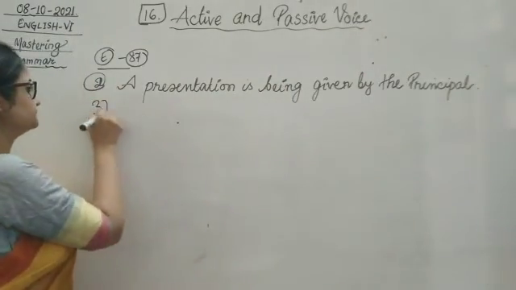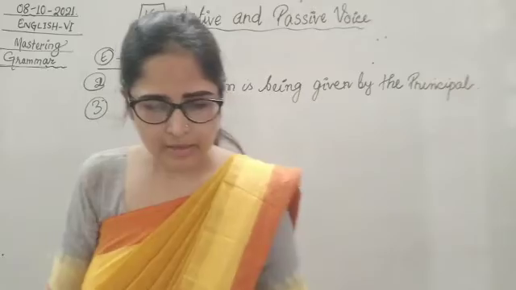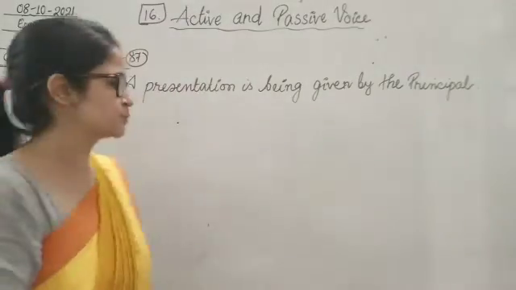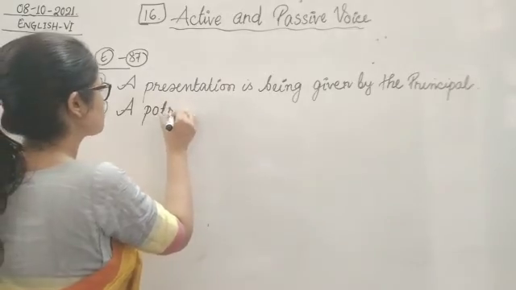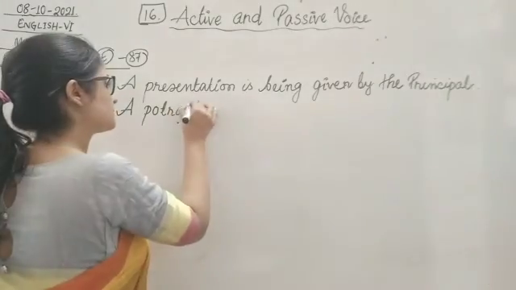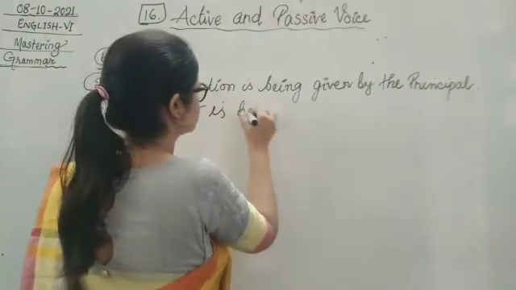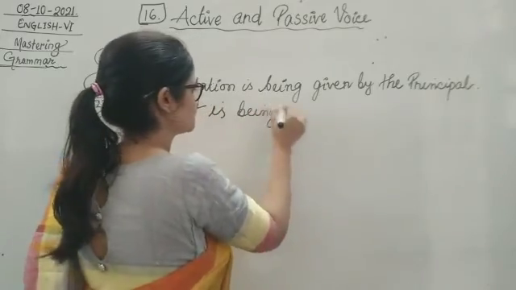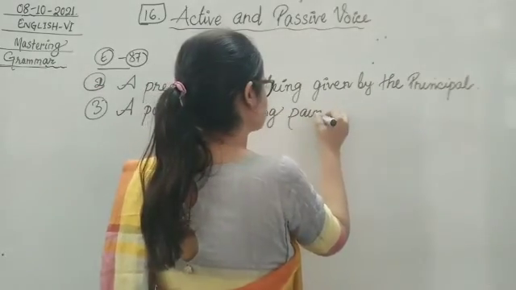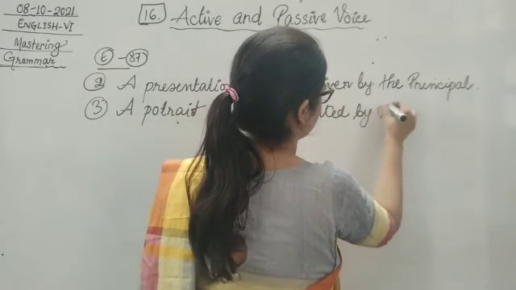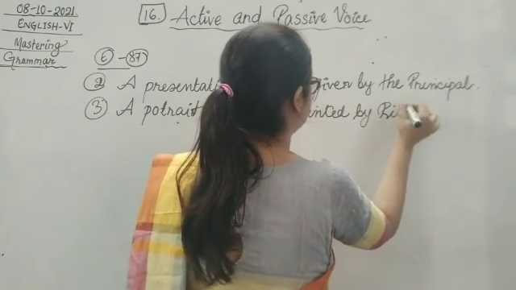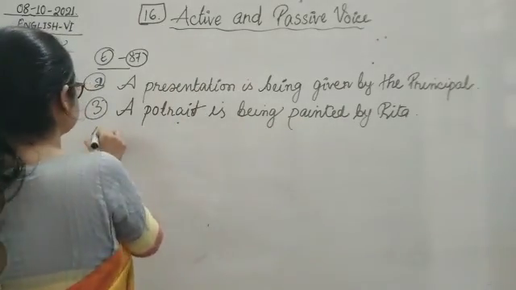Number 3. Rita is painting a portrait. A portrait is being painted by Rita. Yes, number 4.